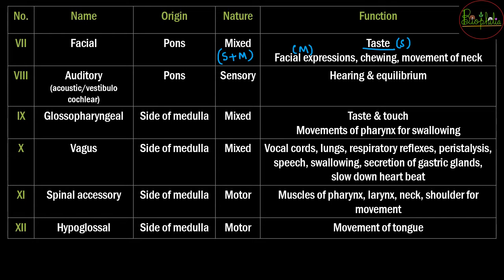The eighth one is the auditory nerve. Auditory is related to the ear, and it is also called the acoustic nerve, or it is also called the vestibulocochlear nerve. So there are two other names to the eighth cranial nerve. It is originating from the pons. It is the sensory nerve and sensory ear sense organ. So it is for hearing as well as equilibrium. So equilibrium यानी जो balance maintain करना होता है.